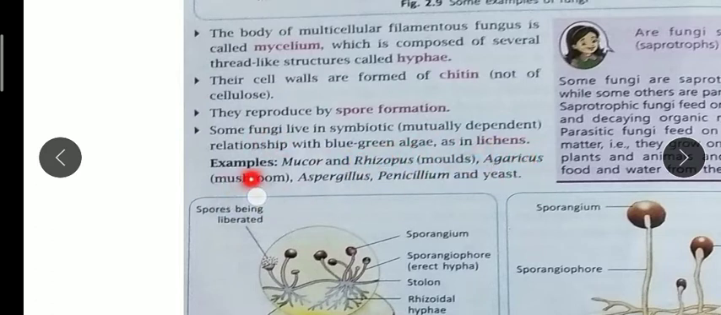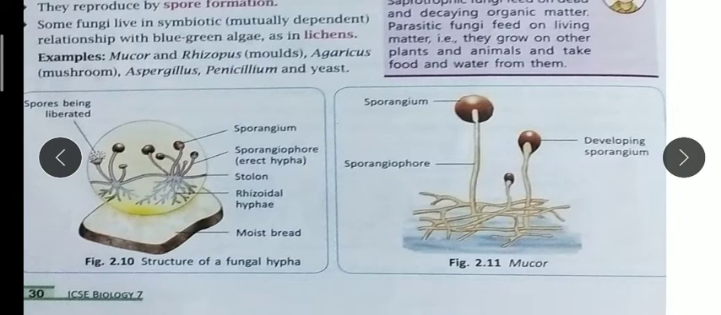Examples of fungi are given: Mucor, Rhizopus mold, which is a bread mold; Agaricus, which is a mushroom; Aspergillus, Penicillium, and yeast. Remember that yeast is a unicellular eukaryote. Others are multicellular. They have hyphae, filamentous thread-like structures. In diagram 2.11 they are showing you Mucor. You can see the sporangiophore, which is erect, then the sporangium, and inside the sporangium spores are filled.